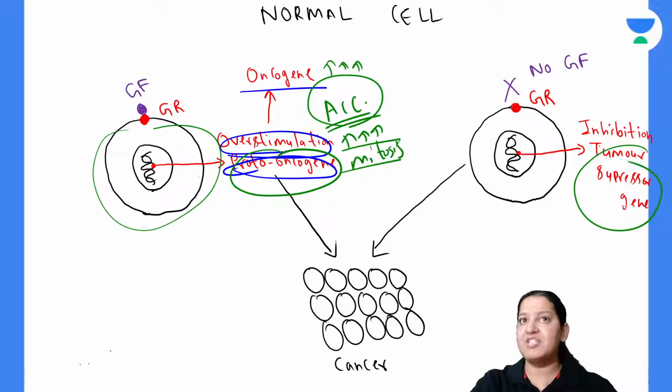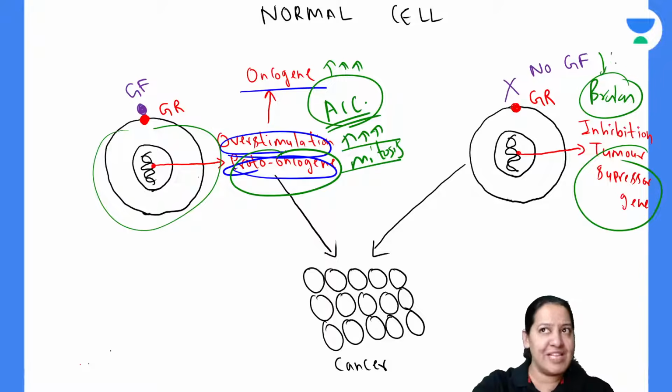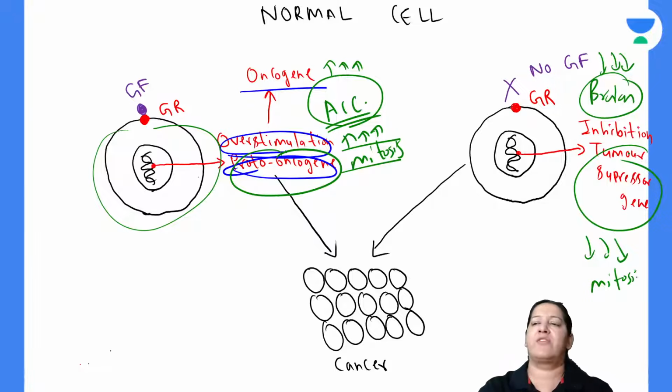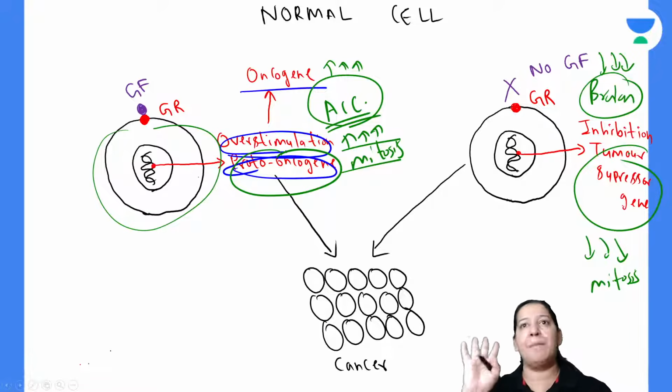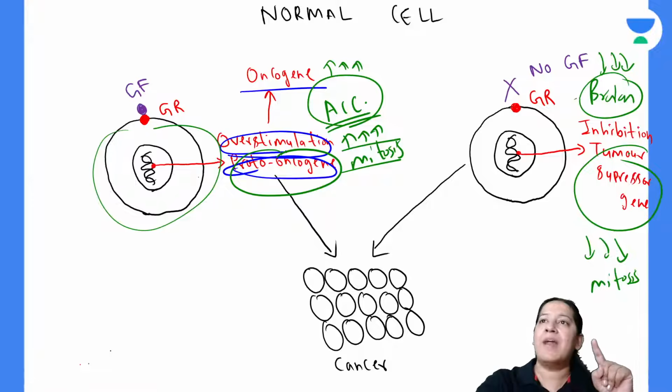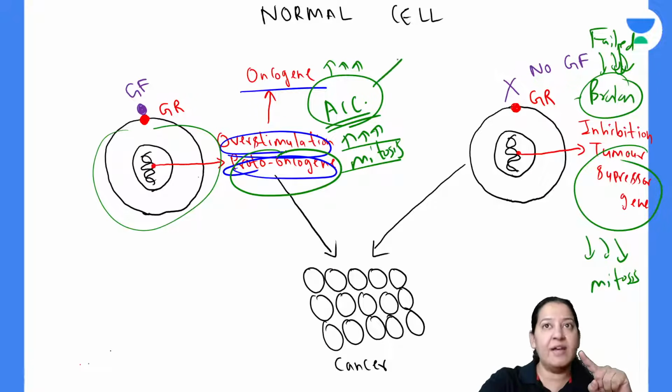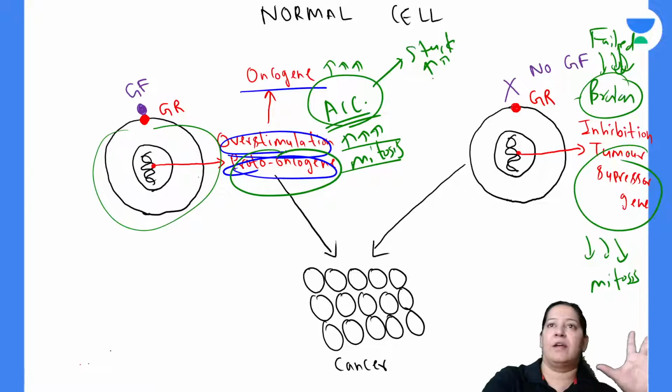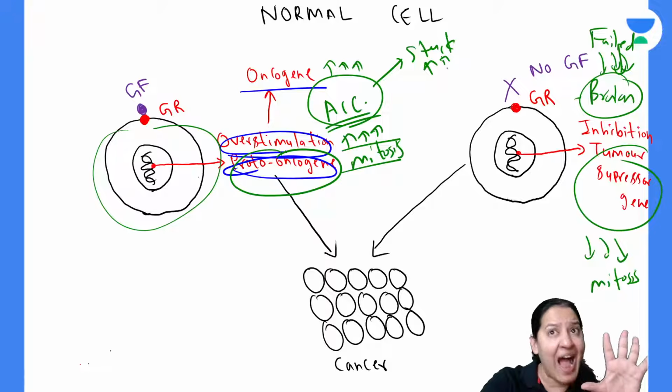And tumor suppressor genes are like brakes. In the car, the brake decreases the speed of the car. So tumor suppressor gene decreases the rate of mitosis. They inhibit mitosis. Now, imagine a car in which the brake has failed. The brake is non-functional. And the accelerator is stuck at the highest speed. You cannot decrease the accelerator. It is stuck at the highest speed.